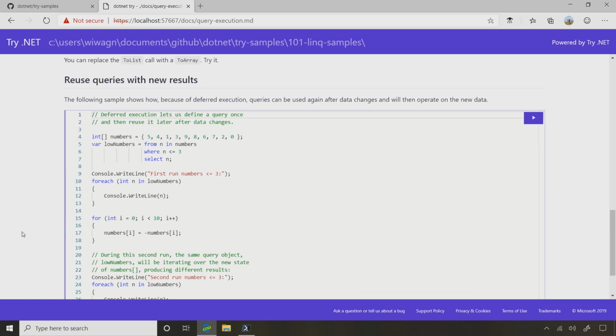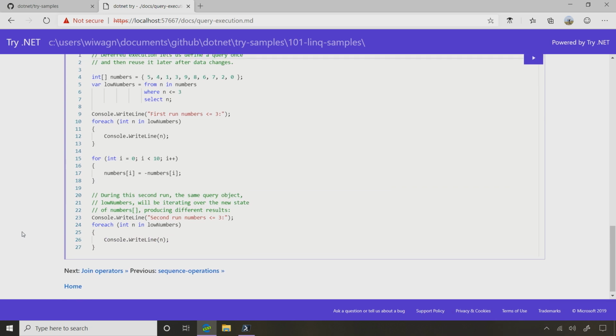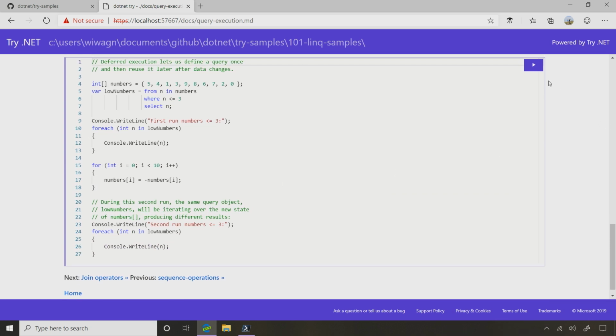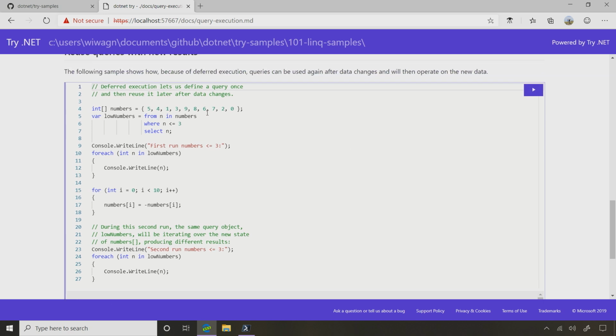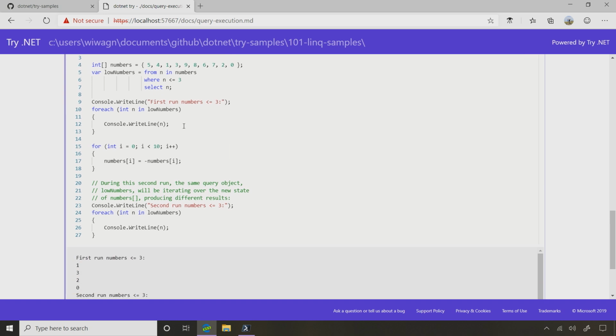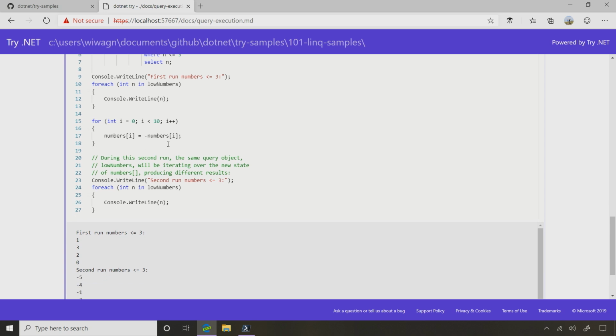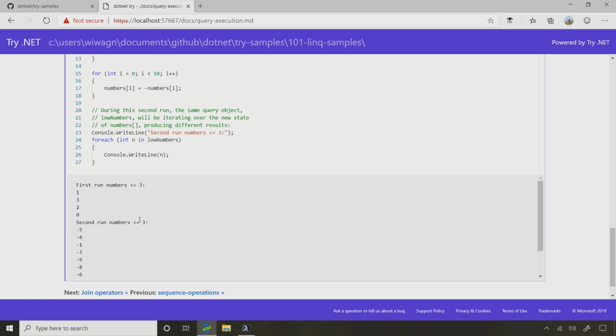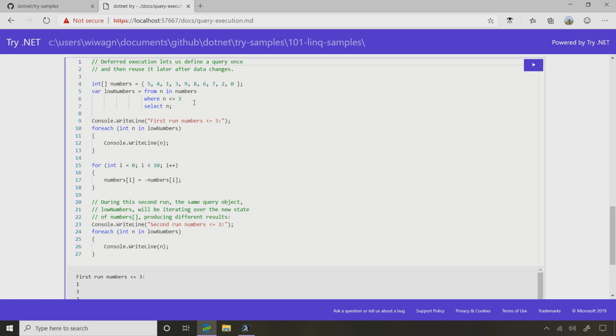The last sample on here is reusing a query with new results. Oh, wow. So kind of that concept that we just talked about. So if we run this one, what we'll see is I'm running this query, and then we're writing the first numbers. Yeah, and those results changed, right? And then we're going to go through and we're going to change the storage here with this loop. And then we'll run it on a second run, and you can see that the values have changed. Right. And because of that, we get different results. We even have more numbers because of that where clause. And that's because the source has changed.